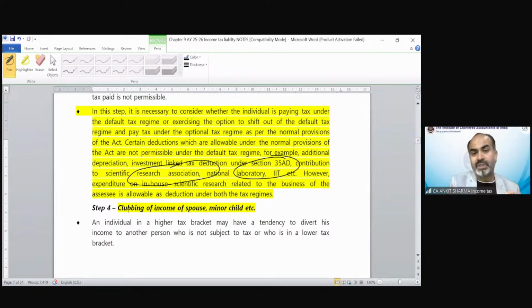Then step number 4 says clubbing of income with spouse and minor child. Even with the income of a minor child clubbed, the exemption under section 10(32), which is I guess 1,500 rupees for each minor child, is not applicable under the default tax regime.